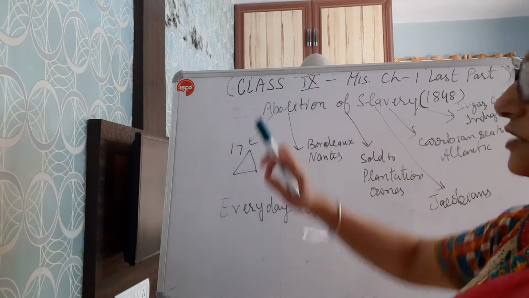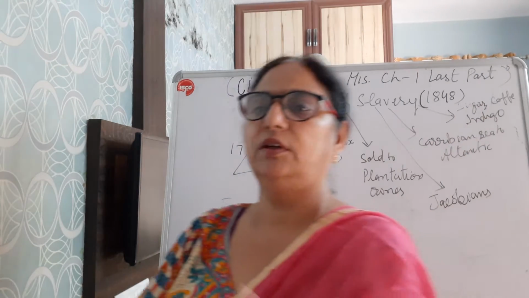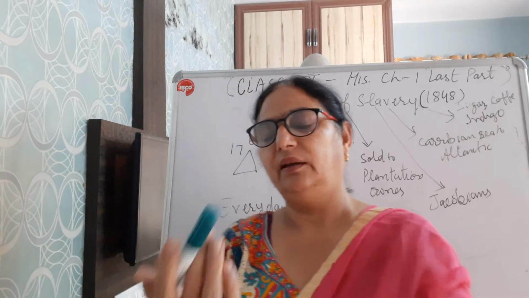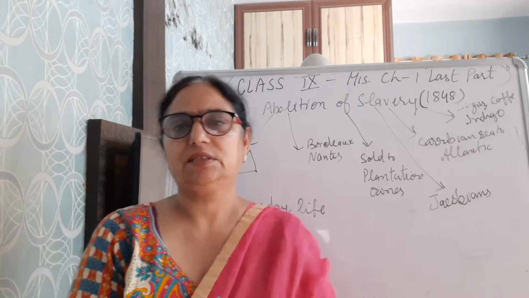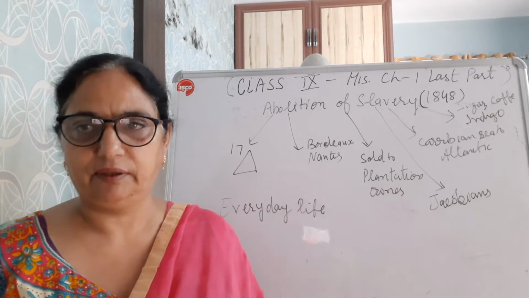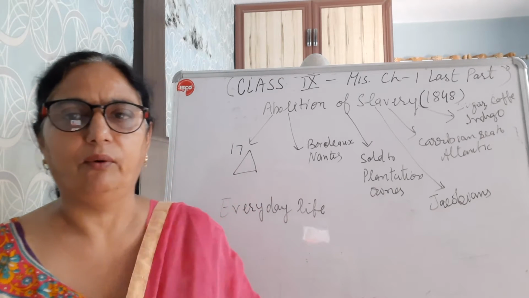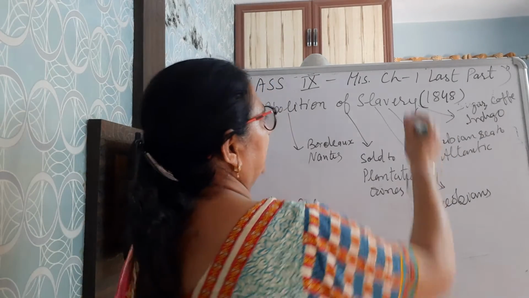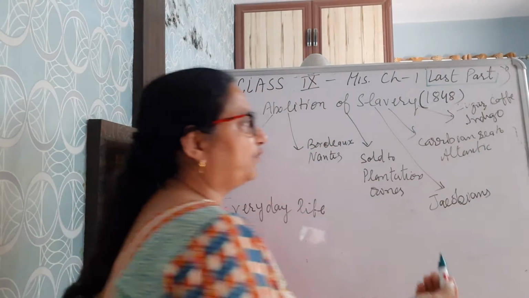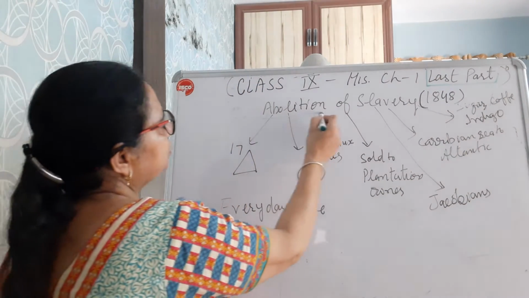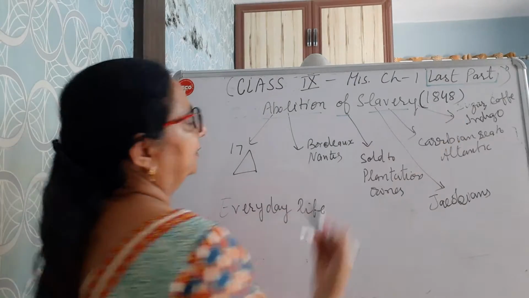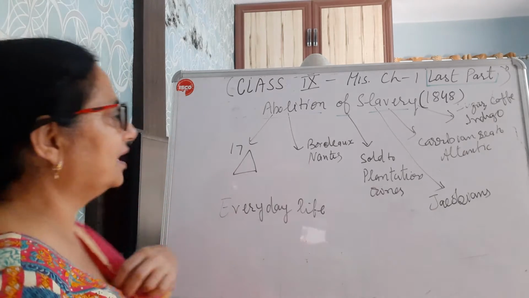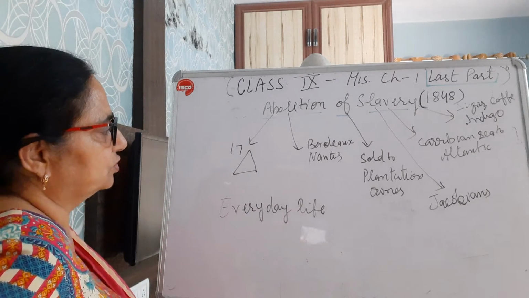So as we know, till now we have studied about different phases, the social, economic and political role of women. Almost all the things we have discussed in a very clear-cut manner and in very detail. So now we are towards the last phase of this chapter. In this phase we will talk about abolition of slavery that was done in 1848. That was the last step of this revolution.